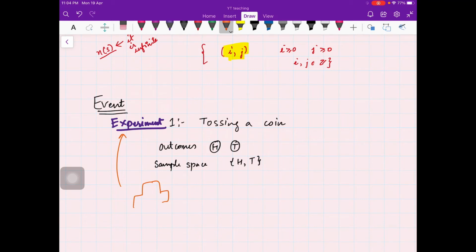Suppose your name is Tom, you are with a hat, and here is your friend Jerry without a hat, and you are having a bet that you will toss a coin. If heads shows up, then you win, and if tail is up, Jerry will win.